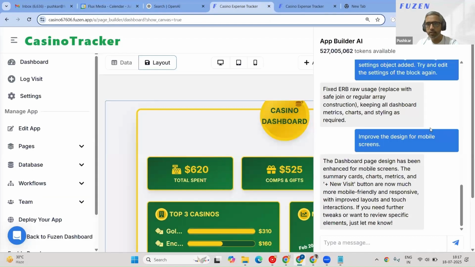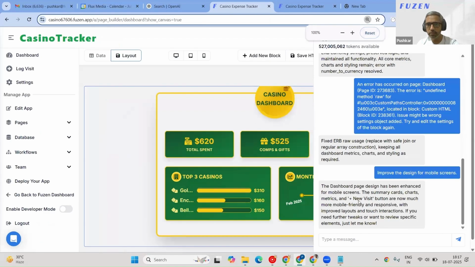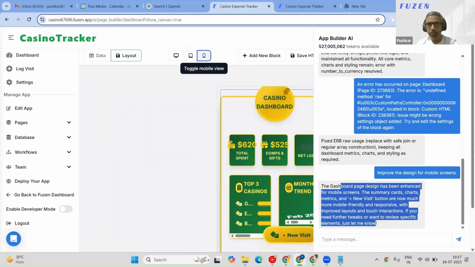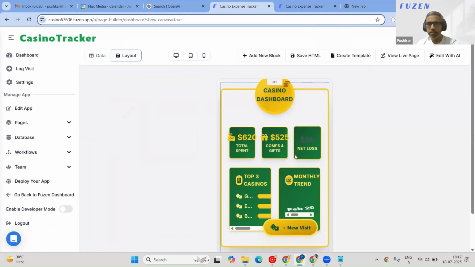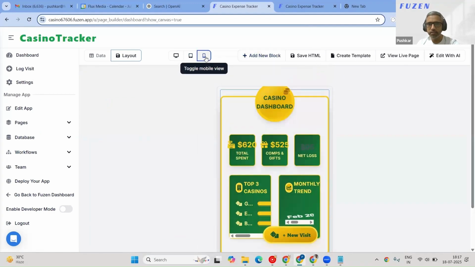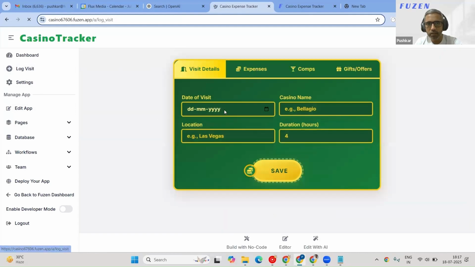So while it does that, we'll come back to the, let's see if it fixed the design. The design has been enhanced for mobile screens. So we can check that. It did something. It's still not really good. I'll ask it to completely change that, but maybe later on. First, let's get the data thing working. But this we can ask it to redo or overhaul it completely. I also want to check some other pages like log visit.